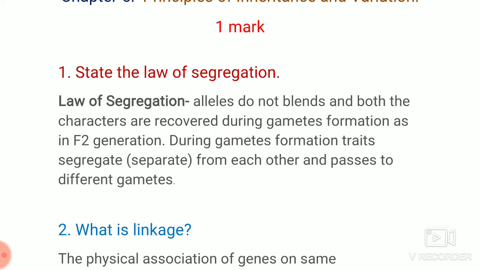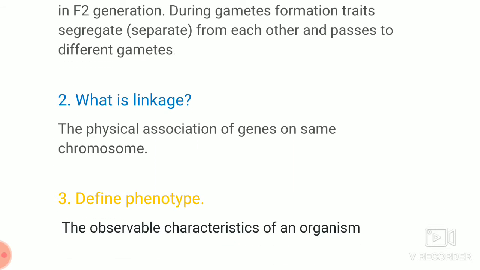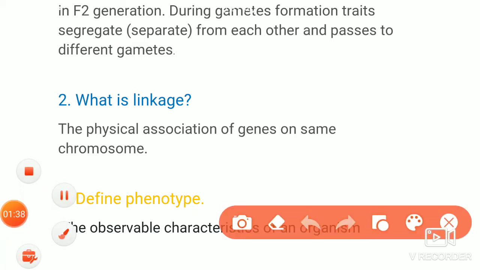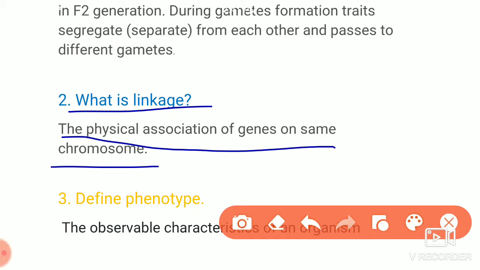The next question is, what is linkage? So here you have to write the definition of linkage. The physical association of the genes on the same chromosome is called linkage. That means the genes should be present on the same chromosome and both are having a link. Then only it is called linkage.